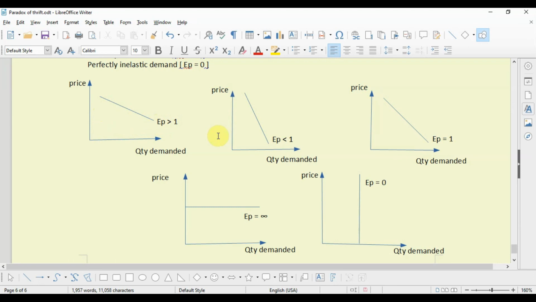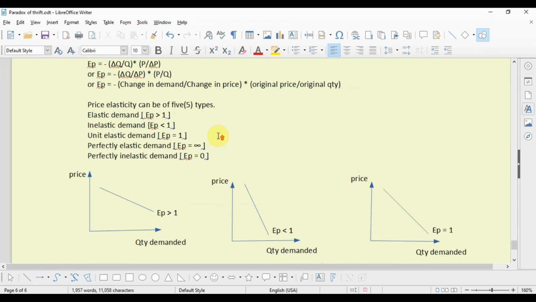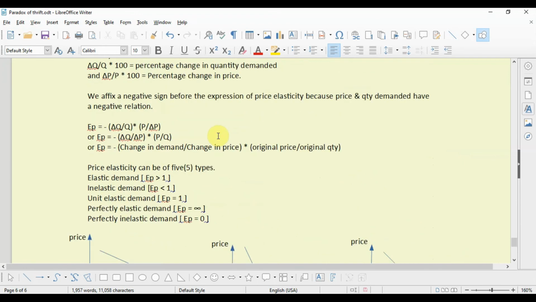So with this we come to the end of our discussion regarding price elasticity. In the next class we will discuss how price elasticity of demand is measured at a point on a straight line demand curve, and we will also discuss the concepts of cross elasticity and income elasticity.